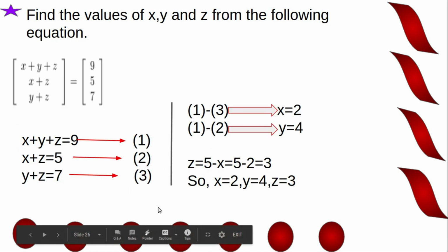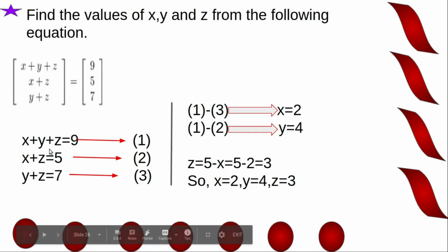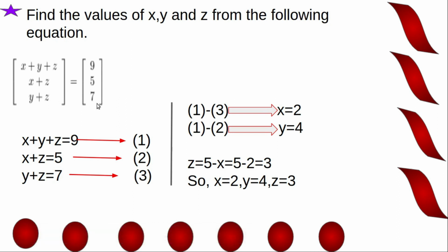Find the values of x, y and z from the following equation. Now here we have a 3 by 1 matrix. Okay, this is also a 3 by 1 matrix. This is first element. Now equating corresponding elements, we get 3 equations. x plus y plus z equal to 9, x plus z equal to 5, y plus z equal to 7. Okay, these are the 3 equations. Now here variables are x, y and z.